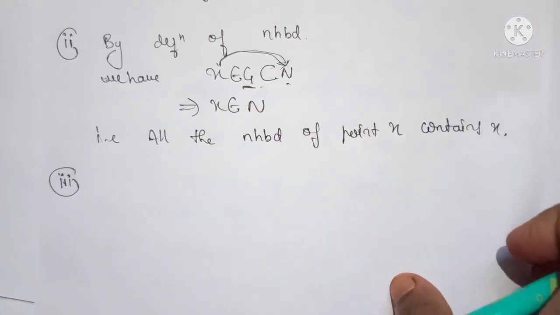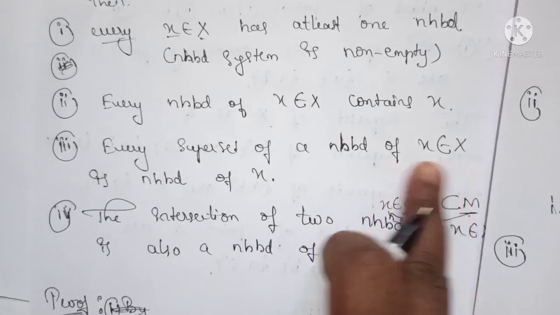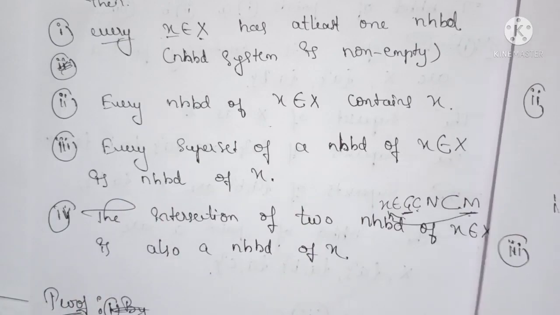The third one is: every superset of a neighborhood of x is a neighborhood of x. Definitely.